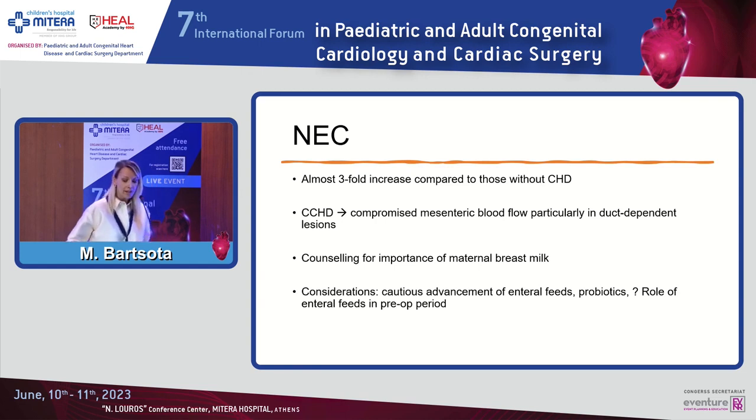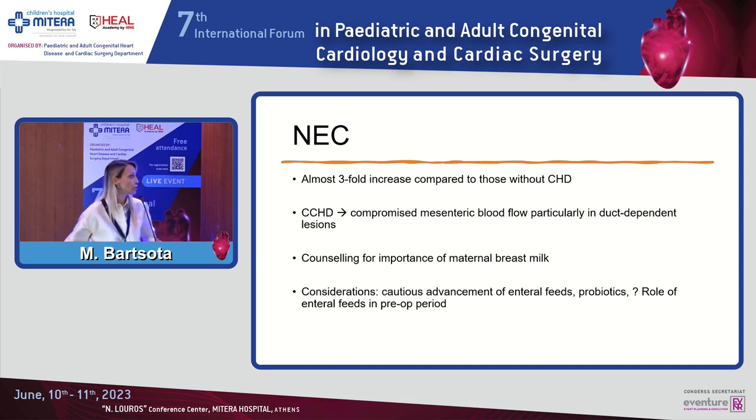And lastly, patients with congenital heart disease have a 3-fold higher risk of developing necrotizing enterocolitis, and we know that in cases with severe and critical congenital heart disease, we can have compromised mesenteric blood flow, particularly in duct-dependent lesions, with the risk of runoff and splanchnic steal.